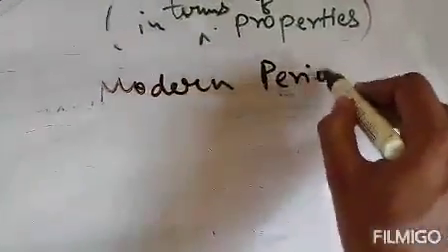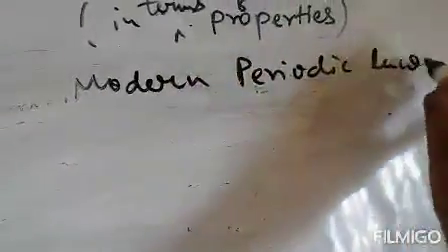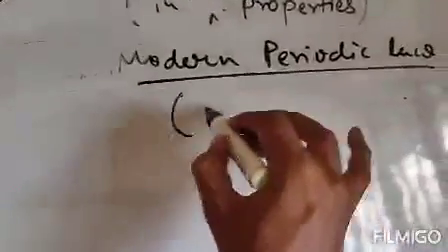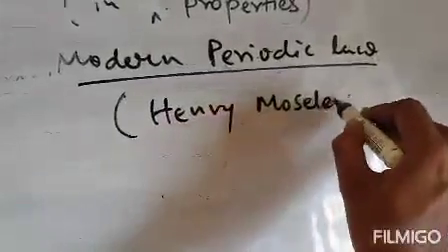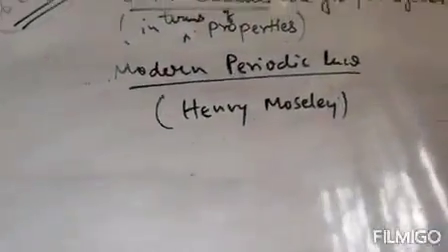Modern periodic law. And this law is proposed by Henry Moseley. The scientist is Henry Moseley. This law is given by Henry Moseley.